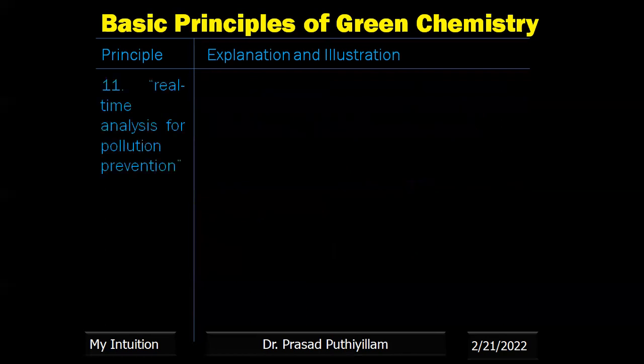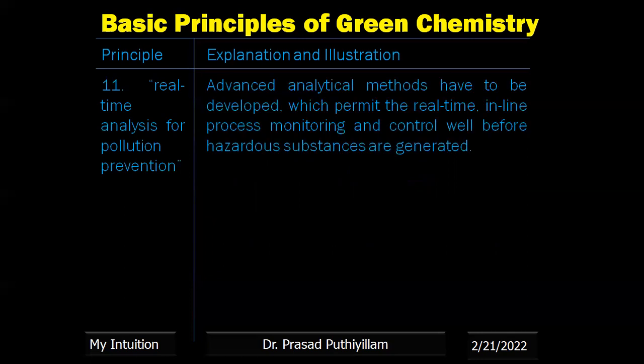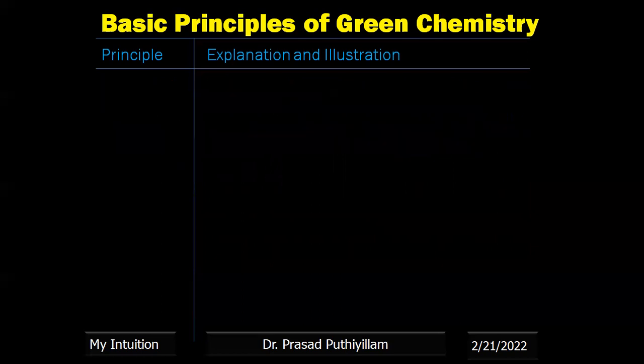The 11th principle says real-time analysis for pollution prevention. That means whenever a chemical reaction happens in industry, every second it has to be monitored, and wherever there is a formation of a toxic gas or any hazardous chemicals, we have to control it or we have to stop the reaction. We have many different analytical methods, advanced analytical methods, and we can even develop new methods which can assist in real-time inline process monitoring and control well before the hazardous substances are generated.